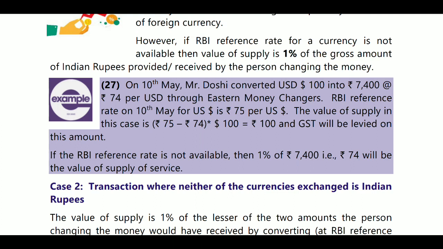If the RBI rate is not provided, that is, 75 rupees is not provided, then 7,400 into 1% will be the value of supply, and 74 rupees is what you are liable to pay as GST.